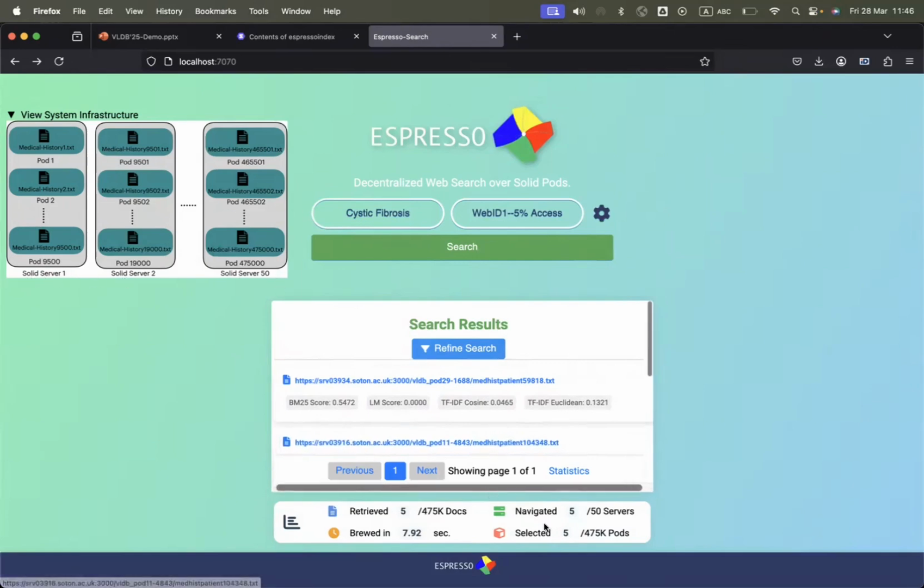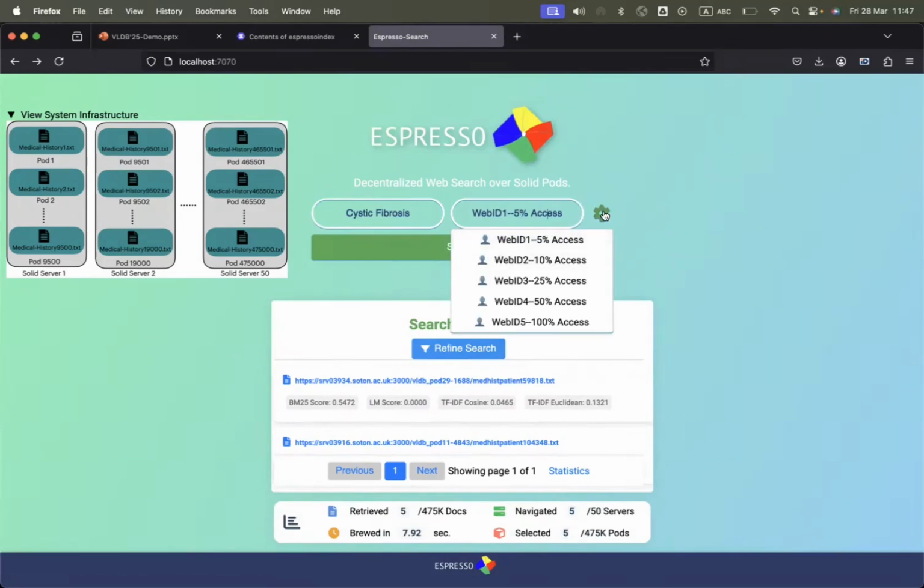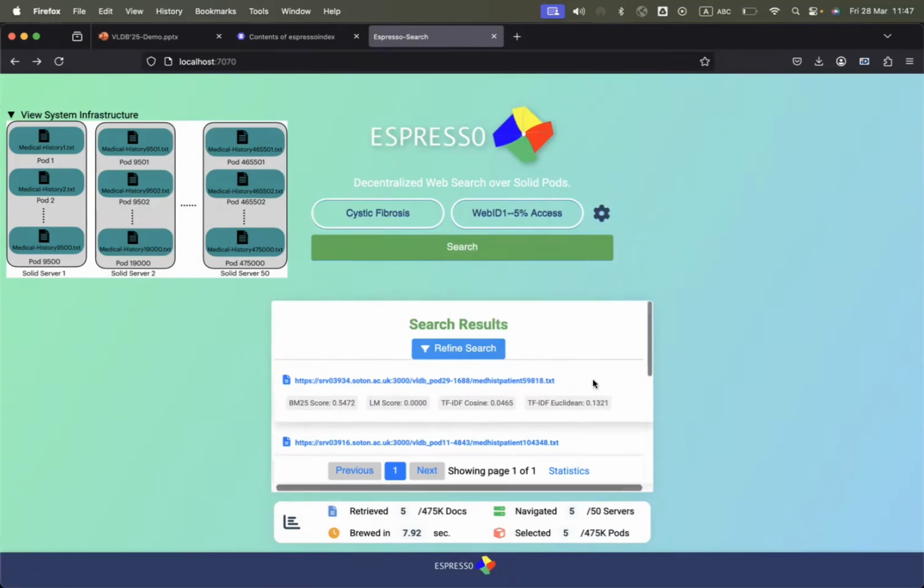We have 50 servers, as we have mentioned, but only 5 servers have been selected using the metadata, and 5 pods on these servers have been selected. We will skip the other percentages for the sake of time, but we obviously will get more results, and it will take more time.